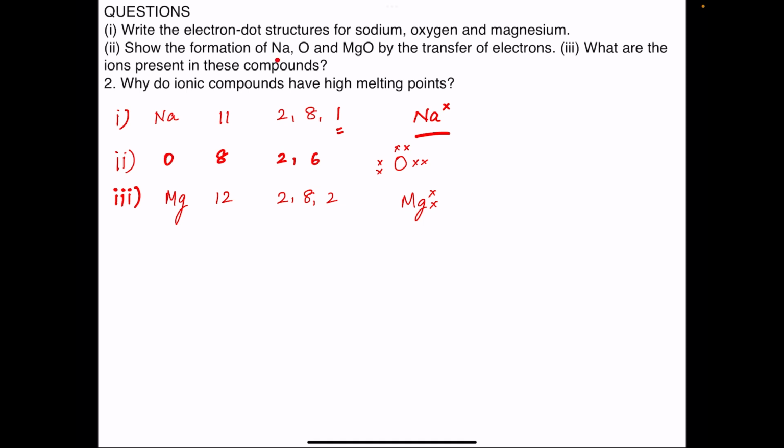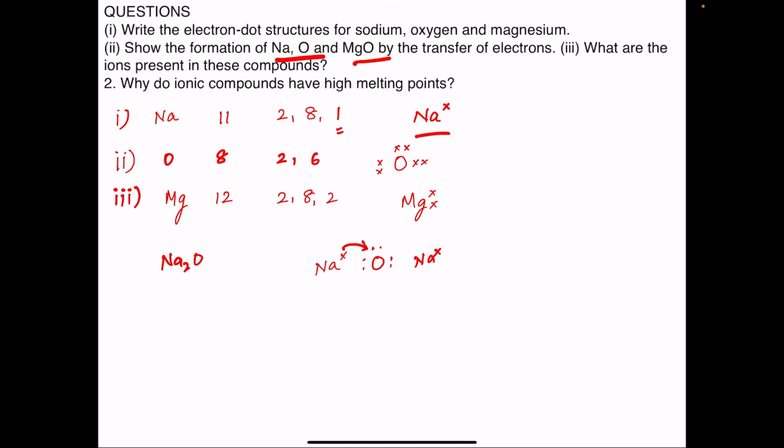Next question is, show the formation of sodium oxide and magnesium oxide by the transfer of electrons. What are the ions present in these compounds? Sodium oxide has the formula Na2O. 2 sodium atoms having 1 electron in the valence shell. Oxygen atom has 6 electrons in the valence shell.